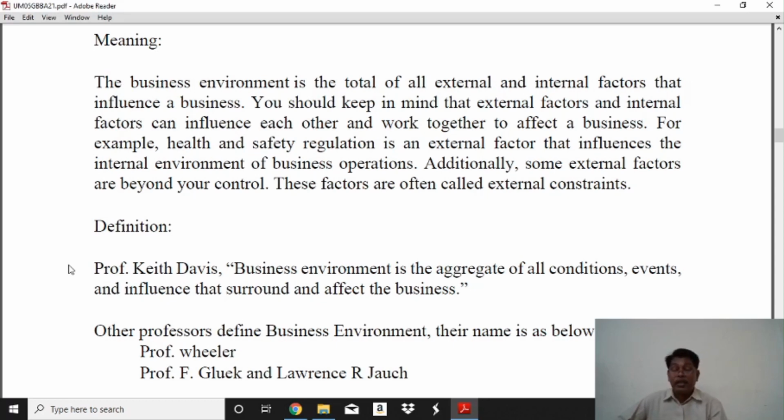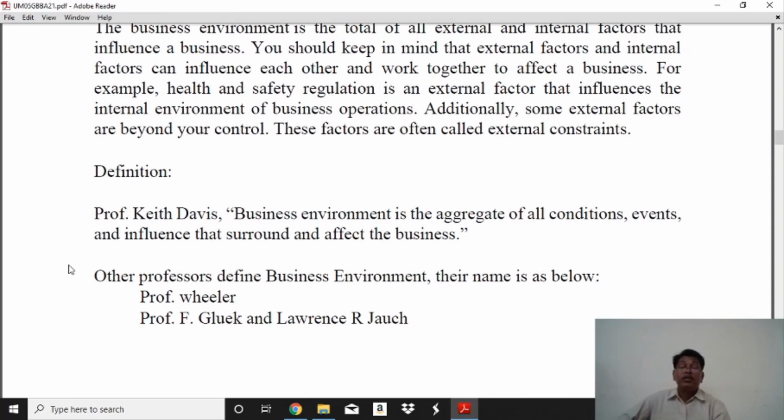Professor Keith Davis: in short, the business environment is the aggregate of the conditions, events, and influences that surround and affect the business. Here, the business environment is the aggregate of all conditions, the factors affecting our whole business at any time or date, even the worst conditions. This is the more important point.